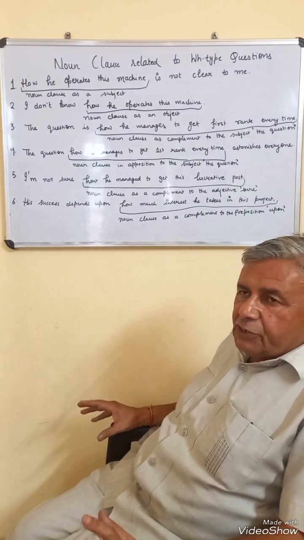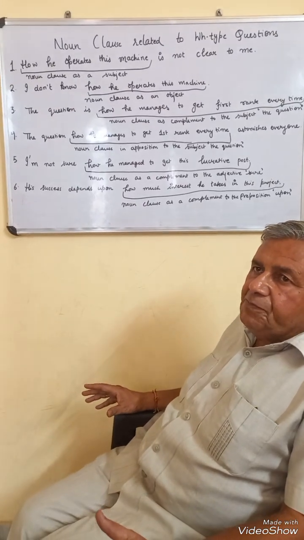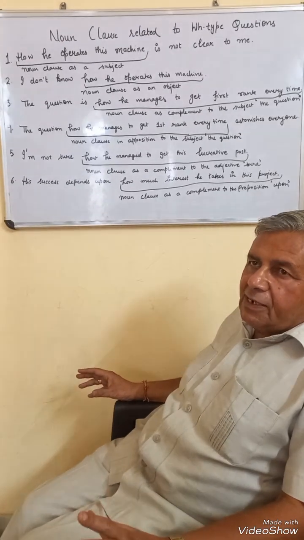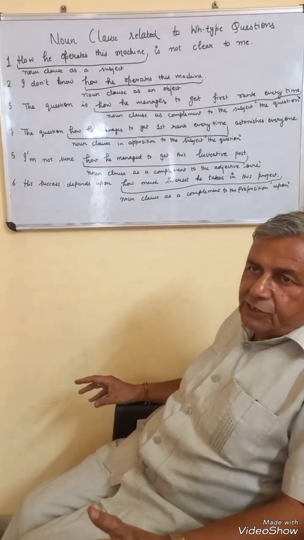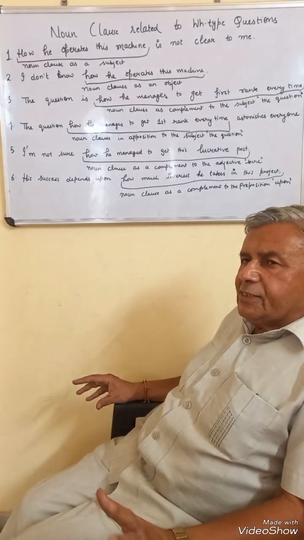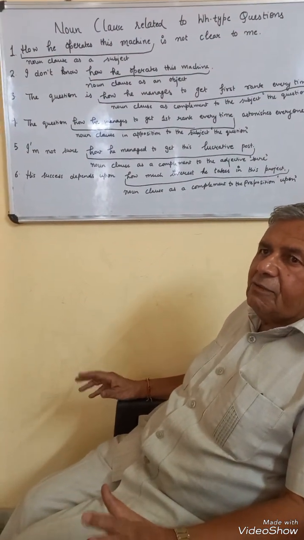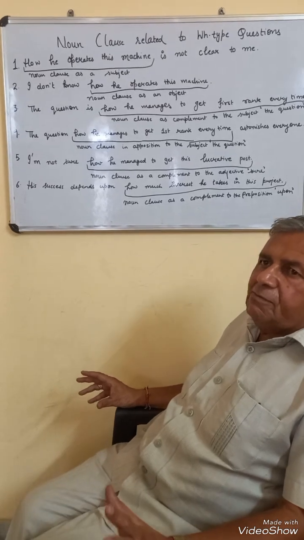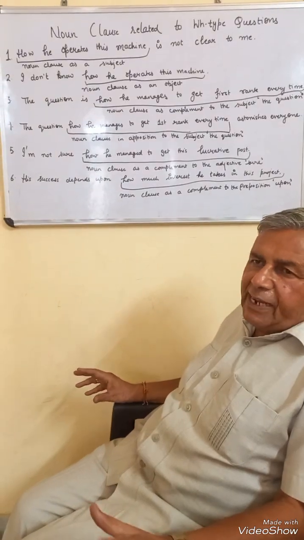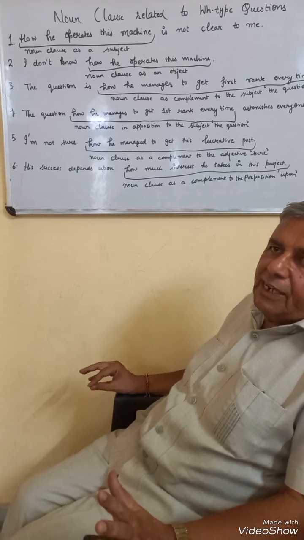Generally, when they are in the question form, the helping verb comes before the subject, as we say, how are you, how do you solve this question? So helping verbs generally come before the subject in a WH question. But when they are changed into noun clauses, they are changed into simple statements, and the helping verb is either dropped or it comes after the subject. So this is to be kept in mind: when a noun clause beginning with a WH word acts as subject, object or performs any other function, then the helping verb will never come before the subject.